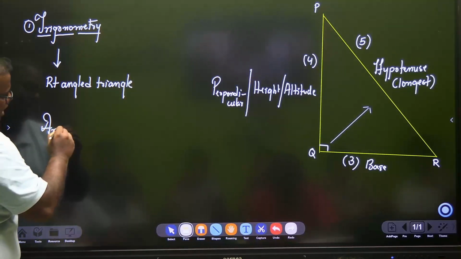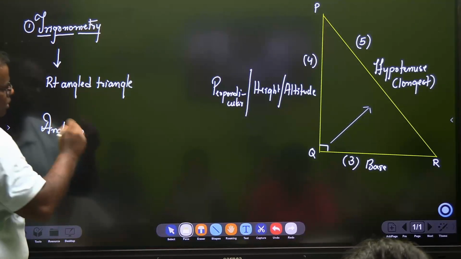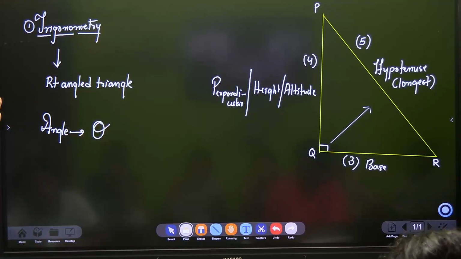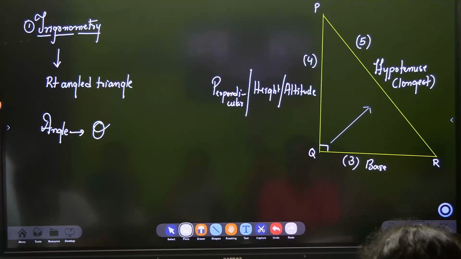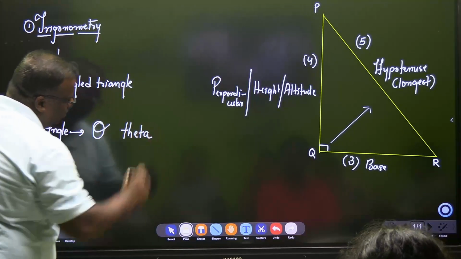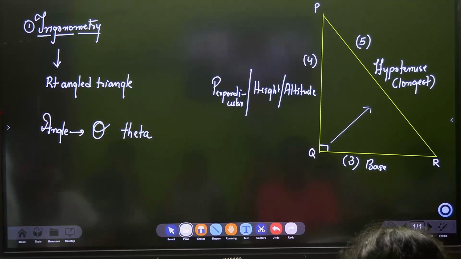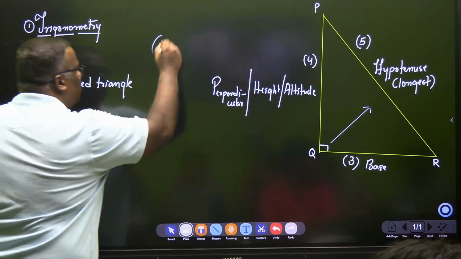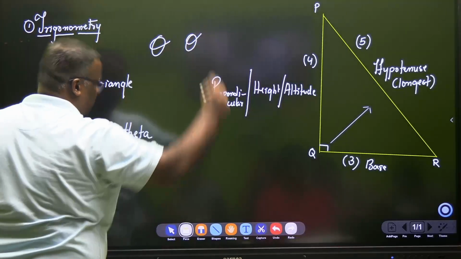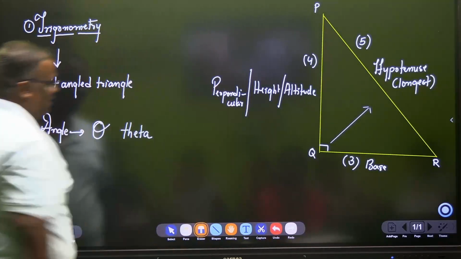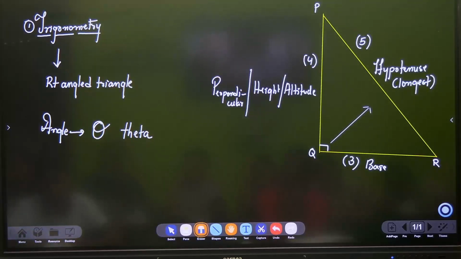Then angle. An unknown angle in trigonometry, we represent it with the cursive letter O. This is a Greek letter which stands for the word theta. How do you write it? You just make a cursive O. Now, problem is that, sir, we have never learned cursive writing. I can't help it. Make an O and just pull it. That is known as the Greek letter theta. Fine.